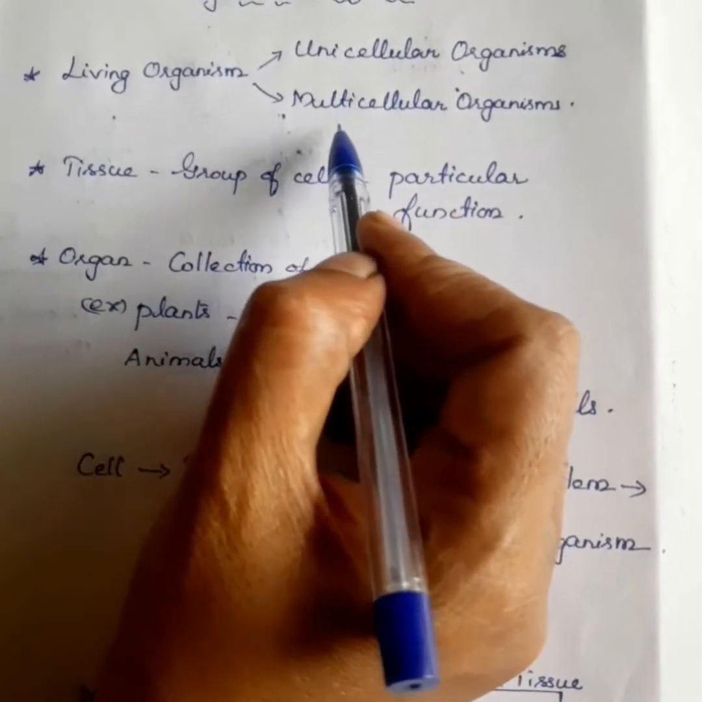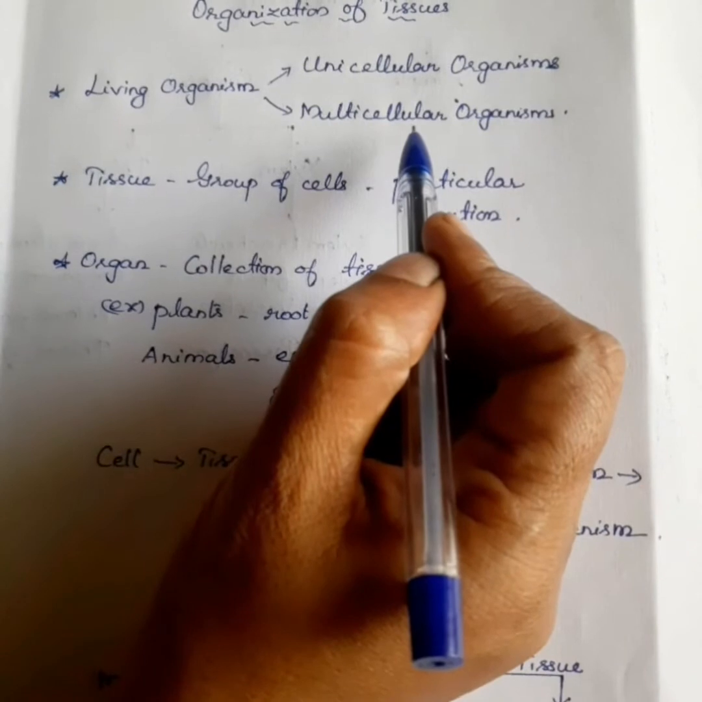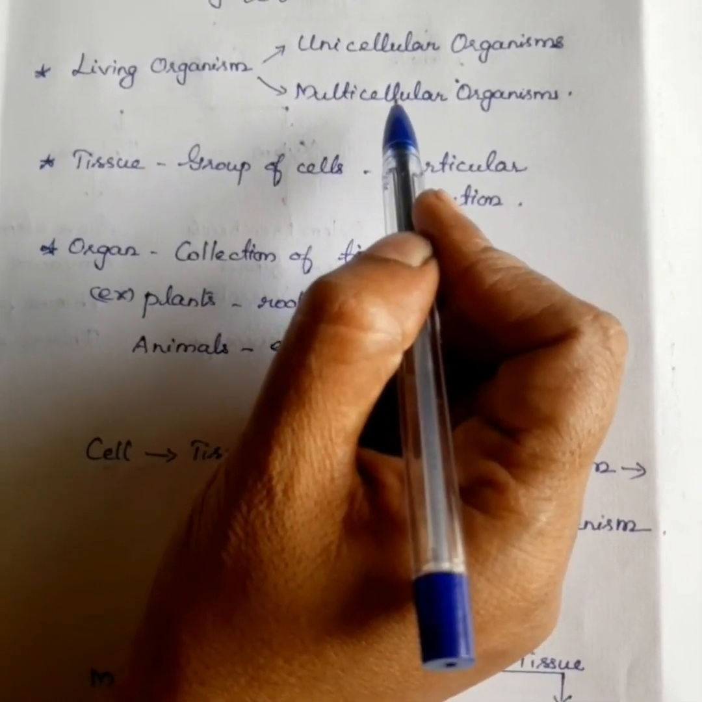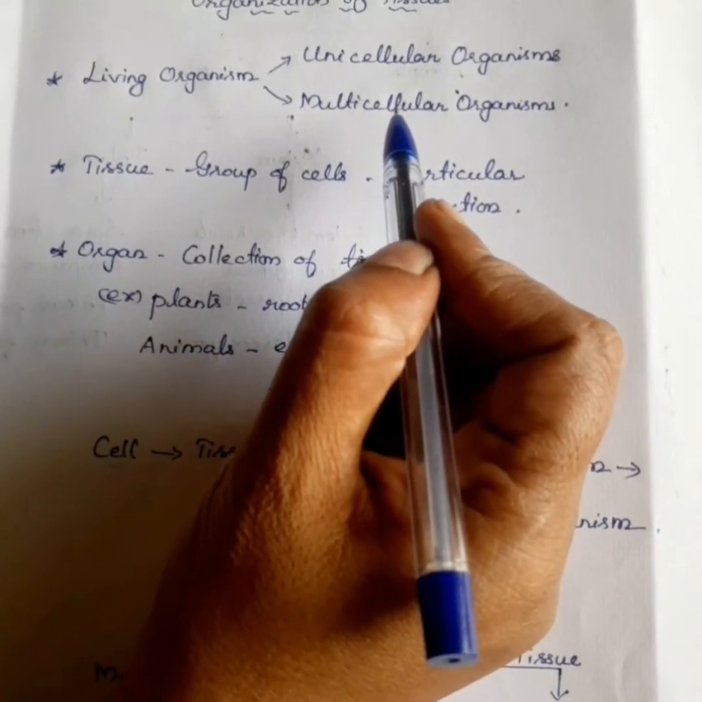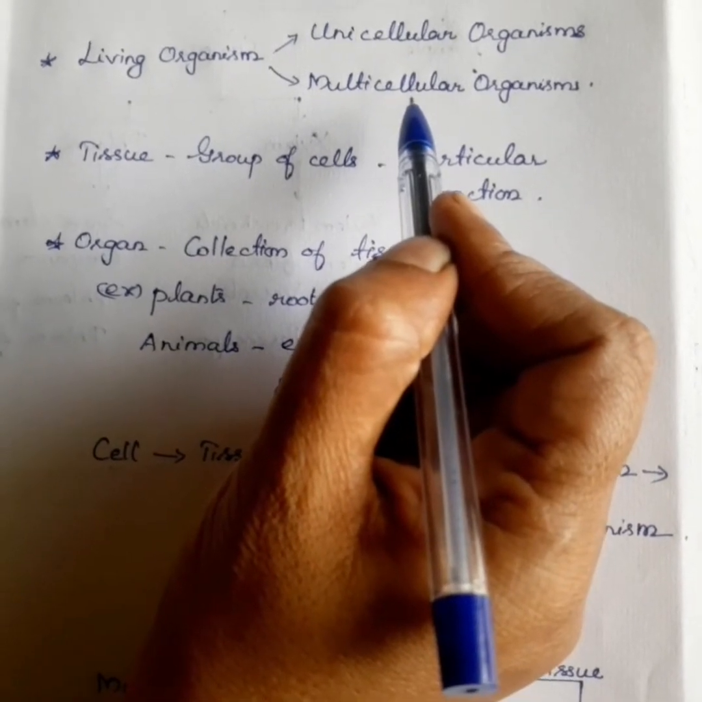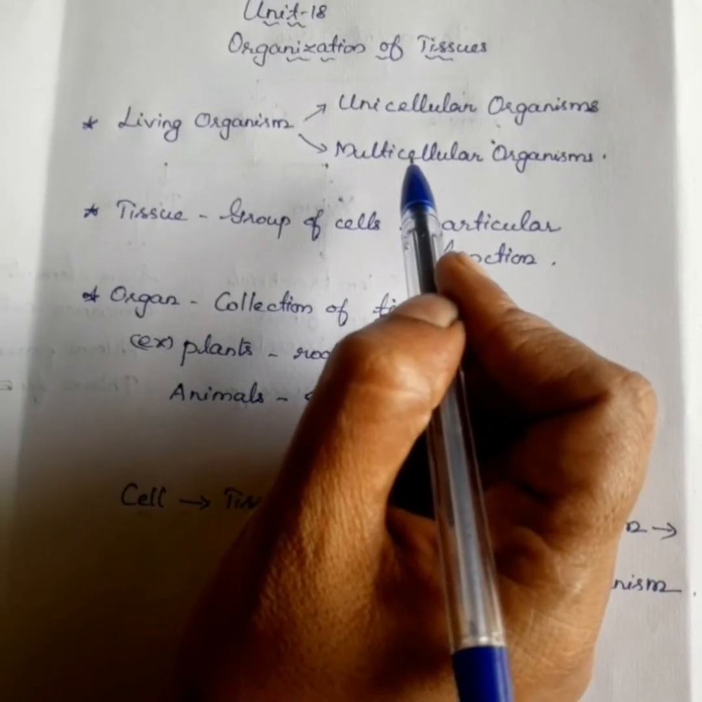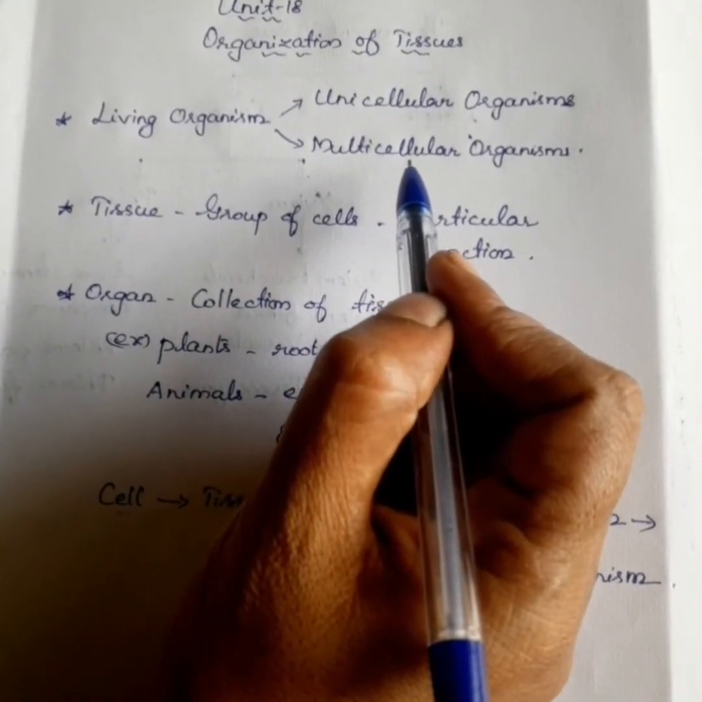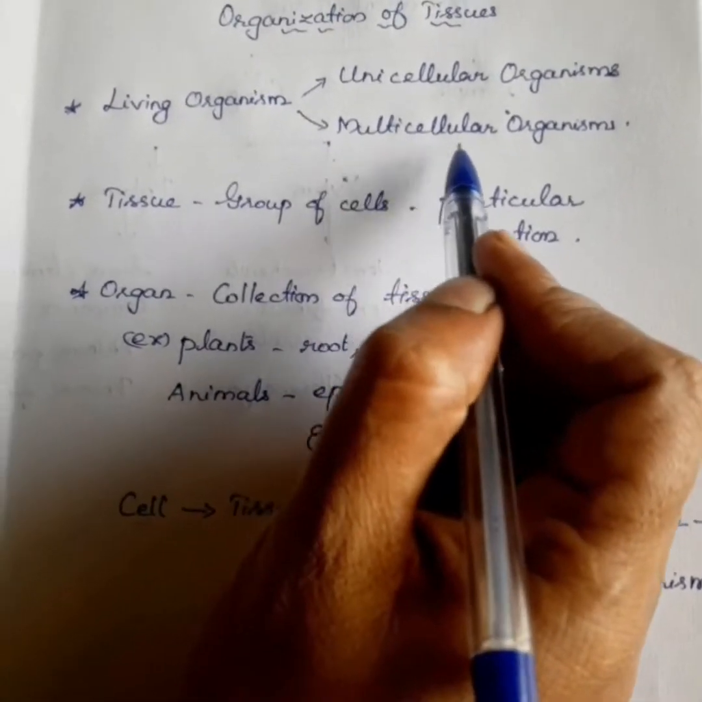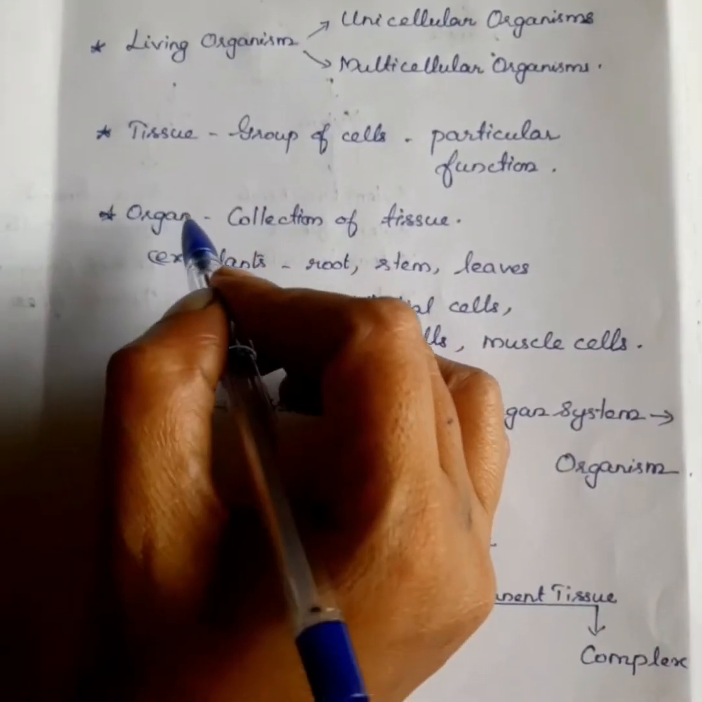Next, multicellular organisms are made up of many cells. Examples are plants and animals. Plants and animals are composed of millions of different types of cells. Multicellular organisms have cells, tissues, organs and organ systems. So many cells group together to form a multicellular organism. Now we are going to learn about tissue and organ.